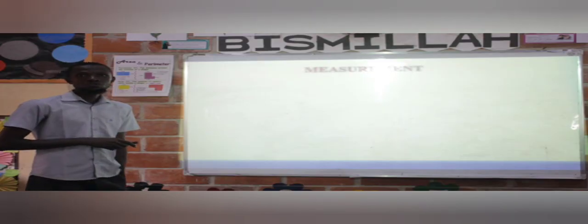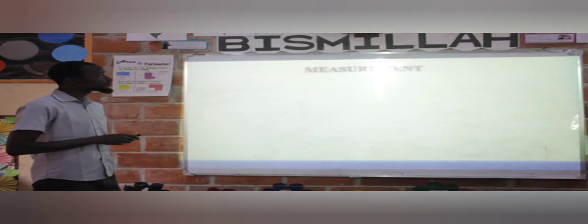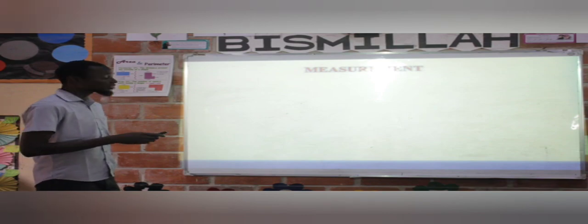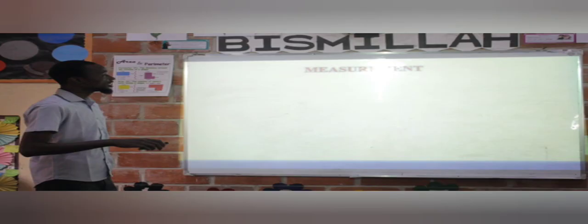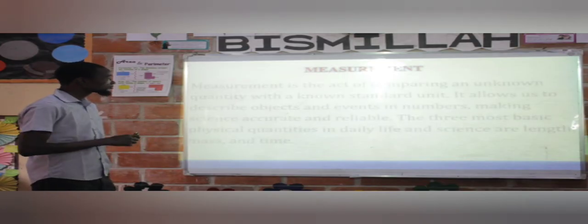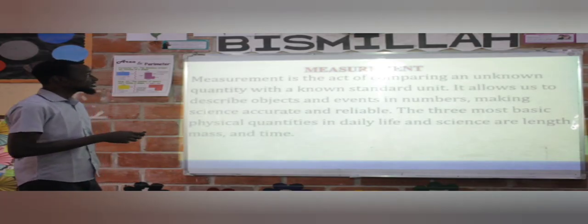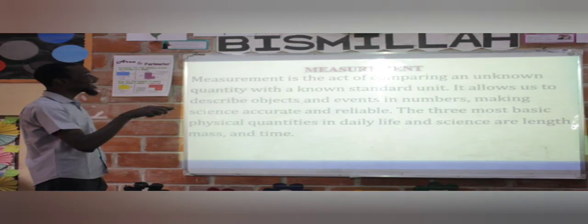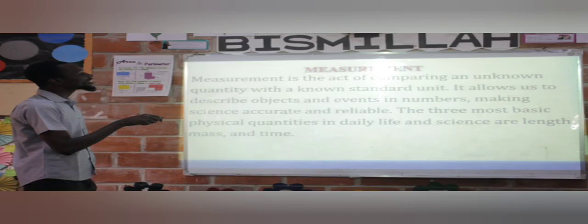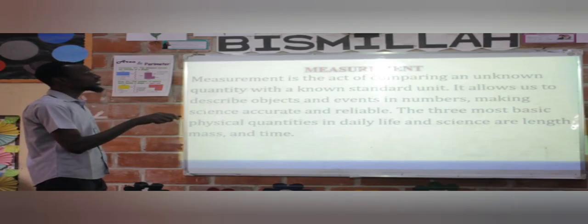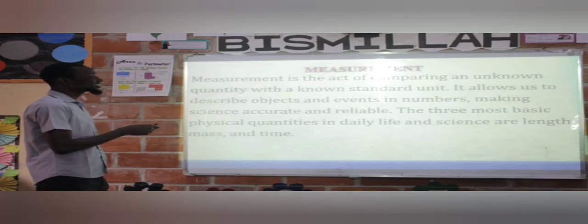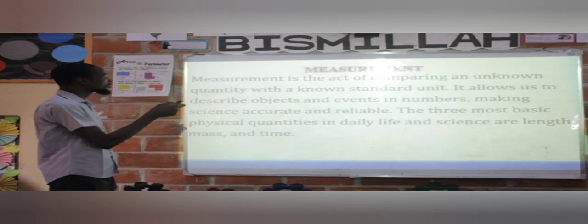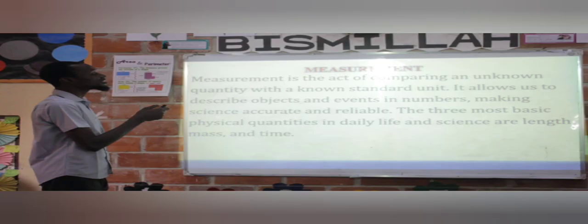Now this is a new topic, and this is second to the last, if not the last topic we're going to discuss in this class. So quickly, let's look at measurement. Measurement is an act of comparing an unknown quantity with a known standard unit. It allows us to describe objects and events in numbers, making science accurate and reliable.